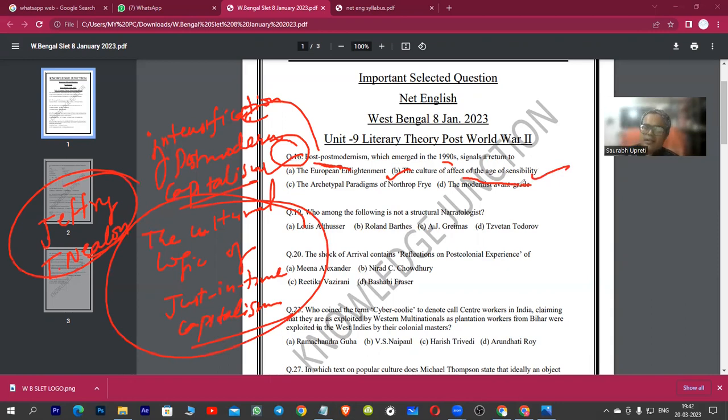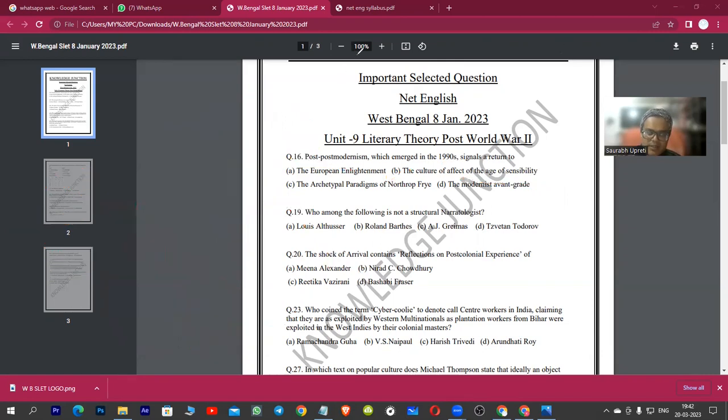If you look at postmodernism, we know that they critiqued the age of sensibility, but here we see the culture of affect of the age of sensibility. So in a way, postmodernism is all about returning to the age of sensibility, and the term gained currency after this work by Jeffrey T. Nealon.